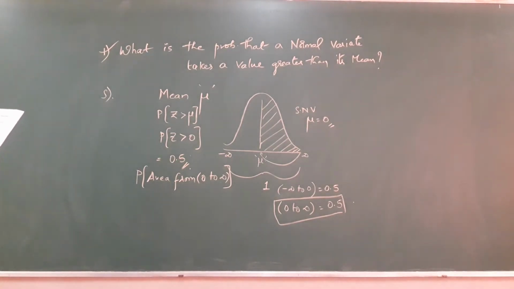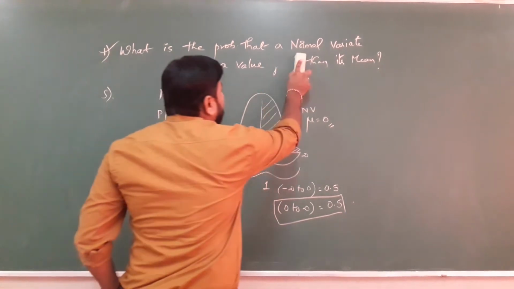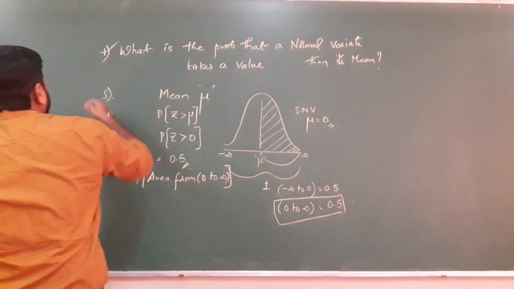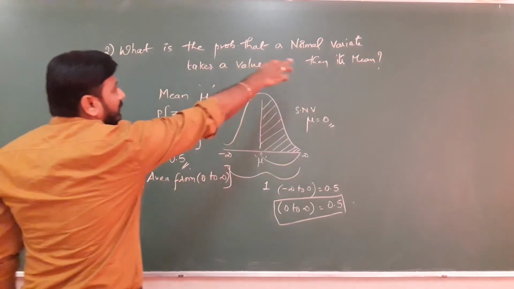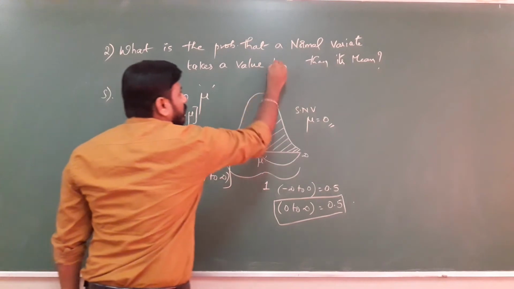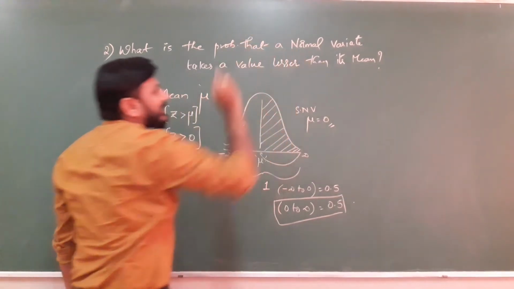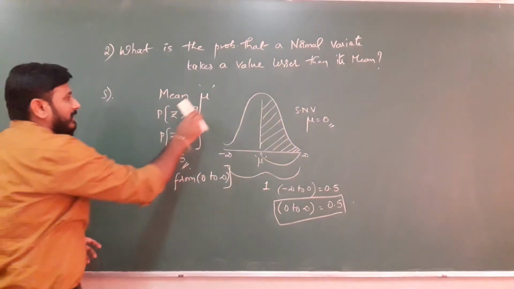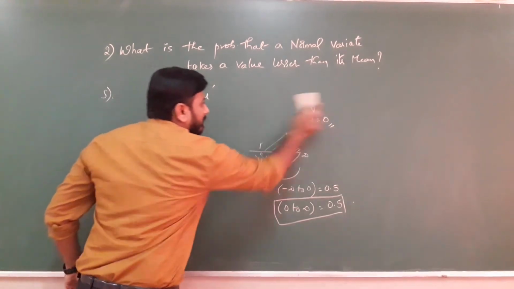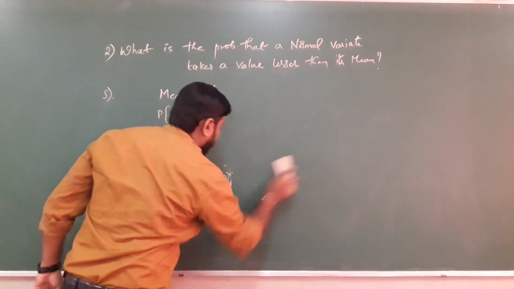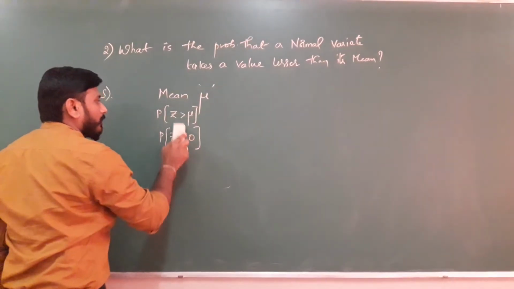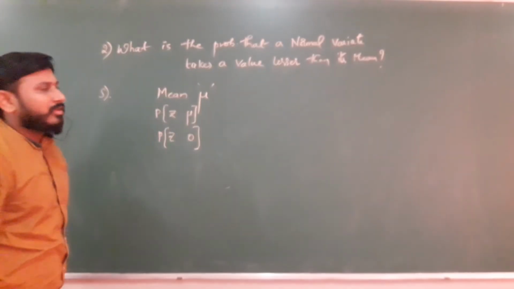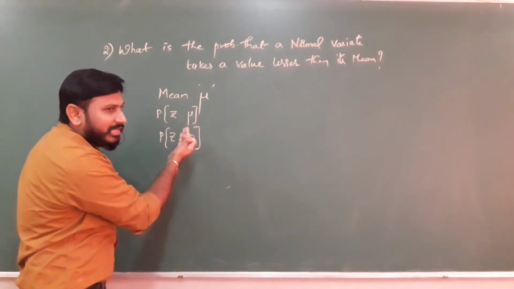So let us see the next question, question number 2. What is the probability that a normal variate takes a value lesser than its mean? See, greater than means you have taken the greater than symbol.